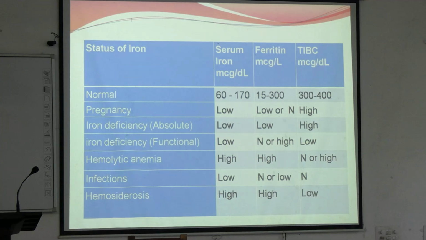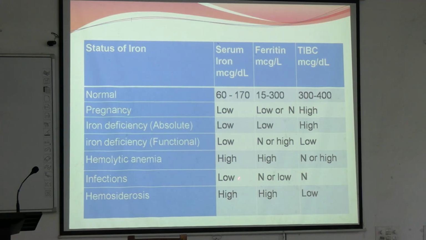In hemolytic anemia, what happens? Hemolysis happens. So, the iron from the blood cells will come into serum, leading to high serum iron, high ferritin and high or normal TIBC. Anemia on one side will lead to high TIBC and hemolysis will lead to high iron and high ferritin. In infections also, iron will be low and TIBC will be normal or low.